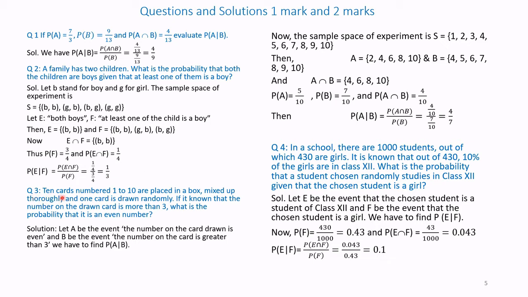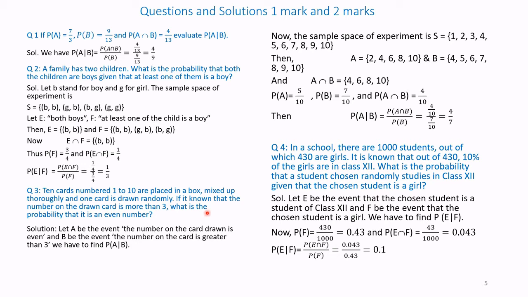Question number 3. 10 cards numbered 1 to 10 are placed in a box, mixed up thoroughly, and one card is drawn randomly. So in the box there are 10 cards numbered 1 to 10 and they are thoroughly mixed.